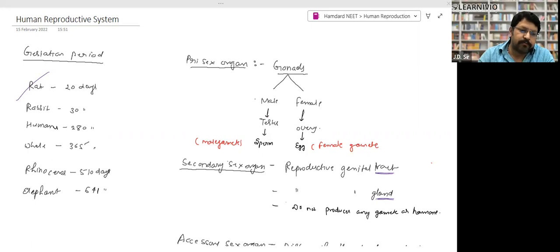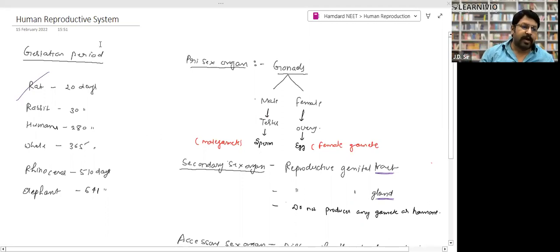So first and foremost thing, sometimes the question I've been seeing is on gestation period. You need not cram every gestation period, but there are a few organisms whose gestation period you need to remember. It is written on the screen. Gestation period of the rat. The gestation period is the time period for which a mammal carries the baby.